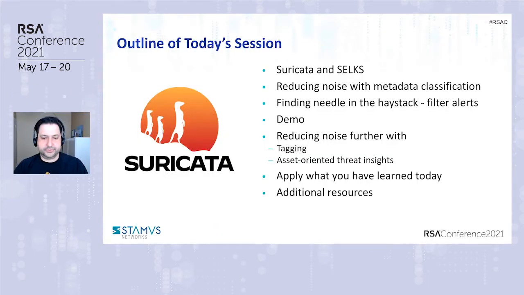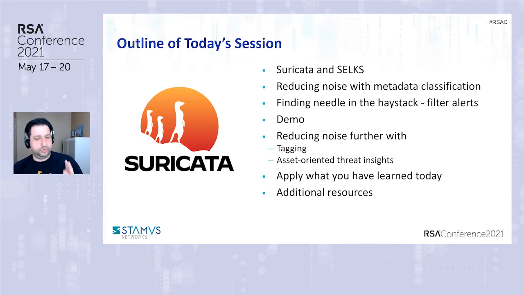Now, folks, a couple of things that we want to talk to you about today are Suricata and SELKS. What is the relation there? Reducing the noise with metadata and classification of all those alerts that Suricata produces. What other data can Suricata produce that is useful for finding that needle in the haystack? Filtering those alerts out.